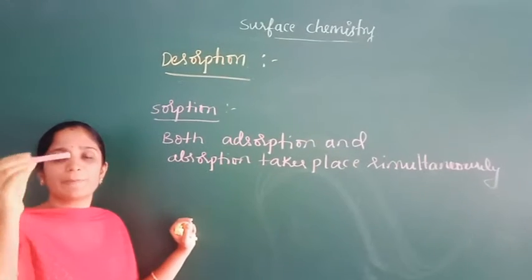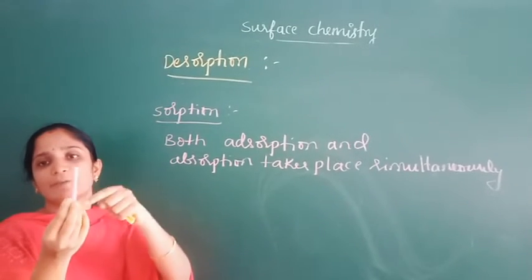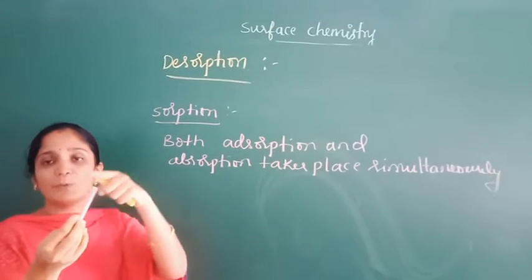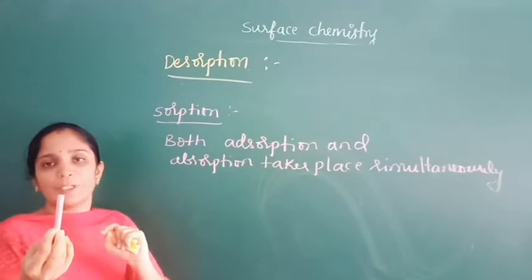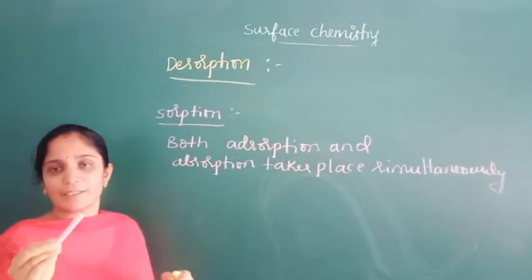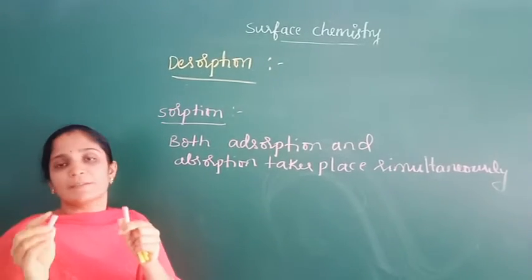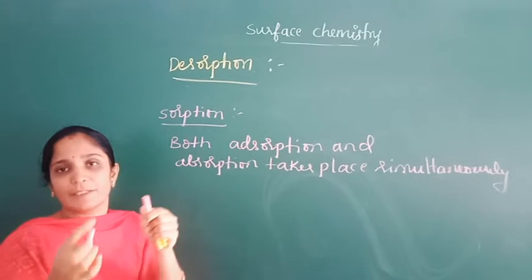When you dip this chalk in ink, the outer surface of the chalk is blue in color because ink particles are adsorbed on the surface of the chalk. If you cut the chalk in two pieces, the inner surface is still white.